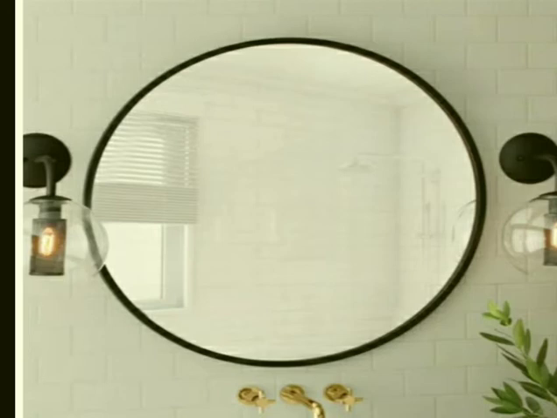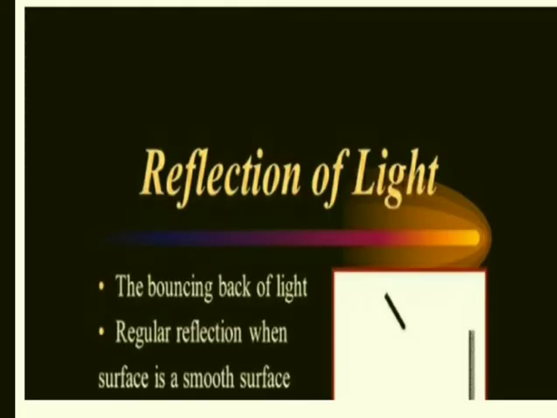Now, what is reflection? Bouncing back of a ray of light when it strikes a boundary between different media through which it cannot pass. That is known as reflection. It bounces back from that surface, and that bouncing back is known as reflection.